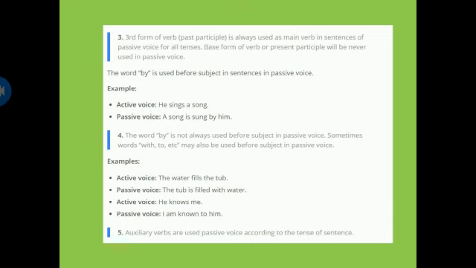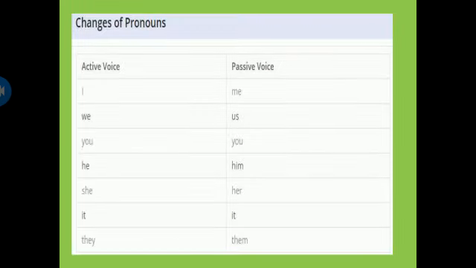The fourth rule is that the word by is not always used before the subject in passive voice. Sometimes the word with, to, etc. may also be used before the subject in passive voice, but this happens only in very rare cases. So keep in mind that we will always use by, because our concern is more with such sentences that use by in the passive voice.